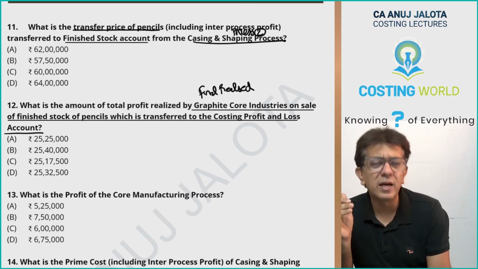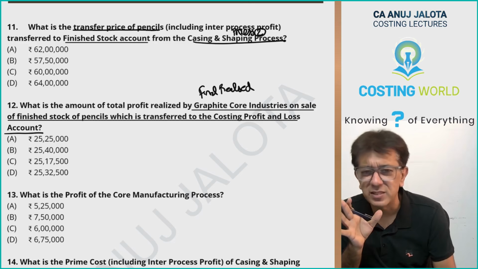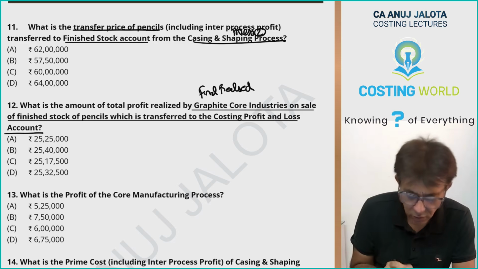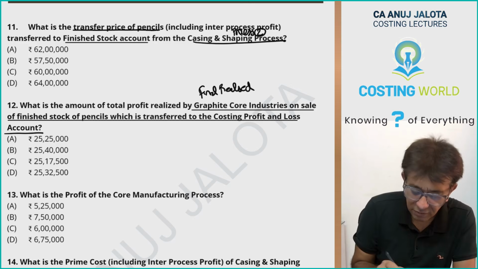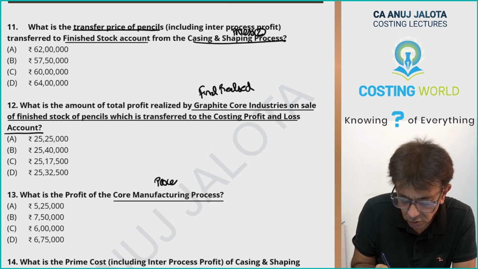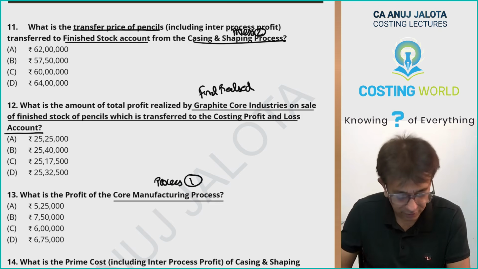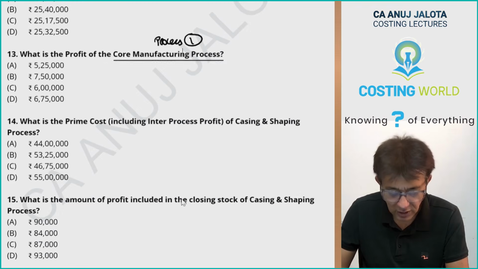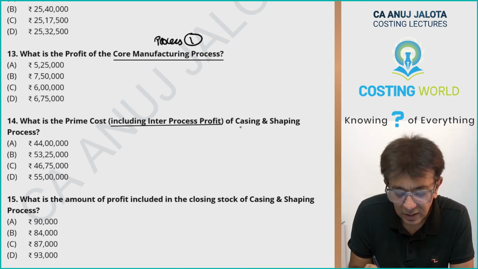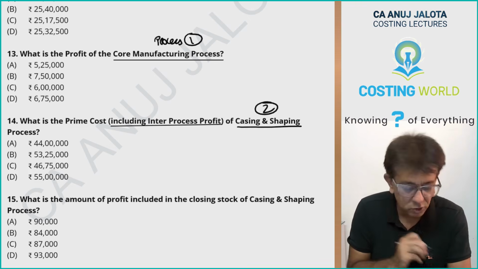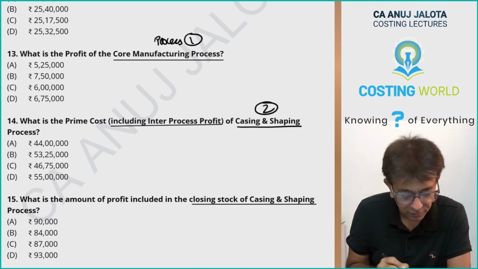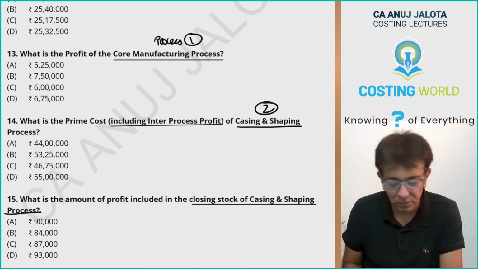Okay, what is the final realized profit? That you can either get by making costing P&L account, but a presentation doesn't matter. Let's not waste our time. You can get it from your finished goods account also. What is the profit of core manufacturing process? Okay, this is your process 1, no? So this is the process 1 profit. Okay. What is the prime cost including the inter-process profits of casing and shaping process? This is your process 2. Okay. What is the amount of profit included in the closing stock of casing and shaping process?